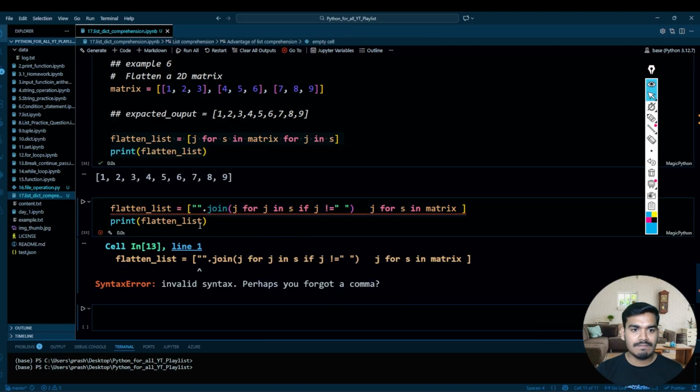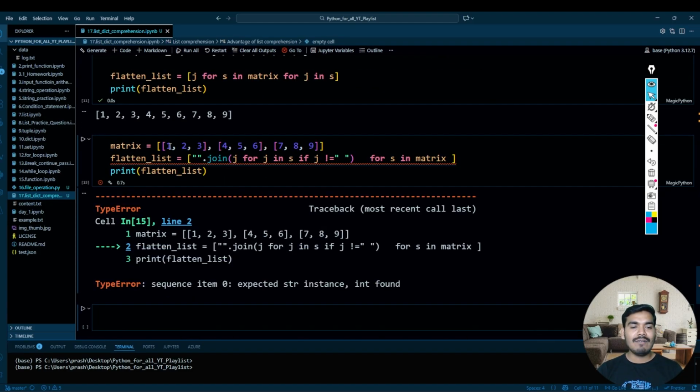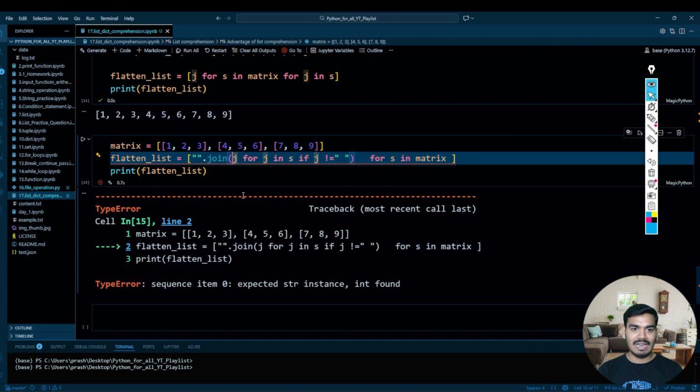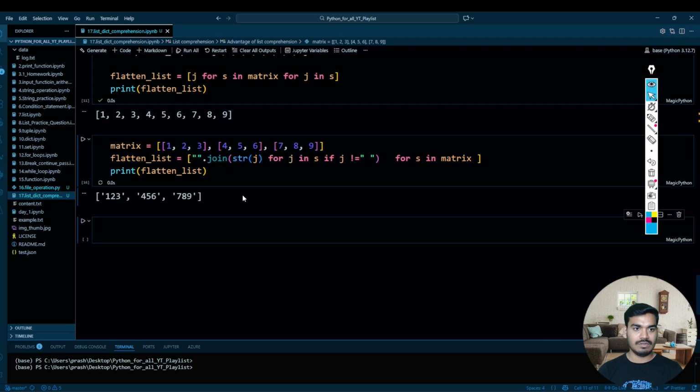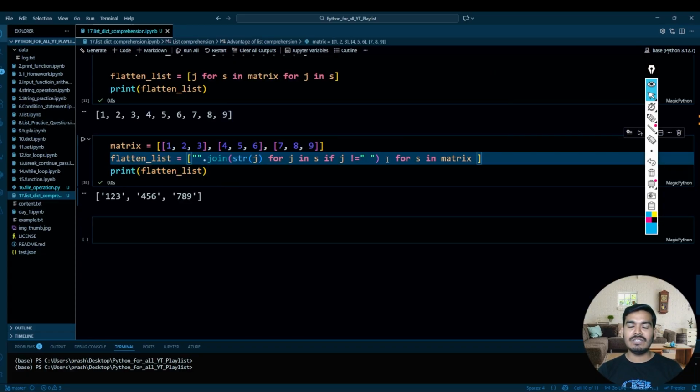There is a problem. What is the problem over here? Let me see. Okay, so we have integers over here. That's why it is not able to convert that into join. So what I'll do is make this str, let's say, for the sake of this. Then you have 1 2 3 4 5 6 7 8 9. Perfect. You understand what the mistake was? I was using j over here.